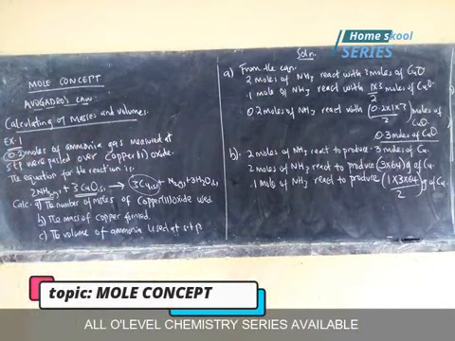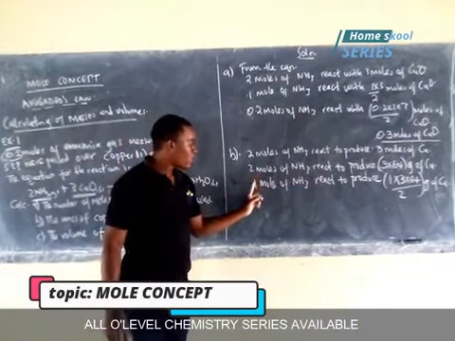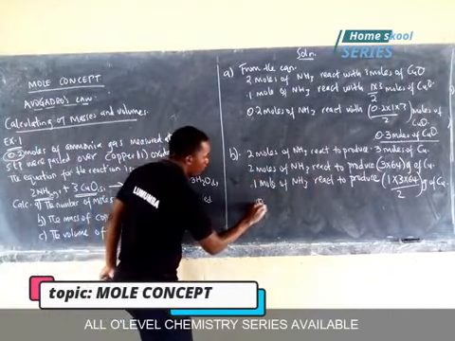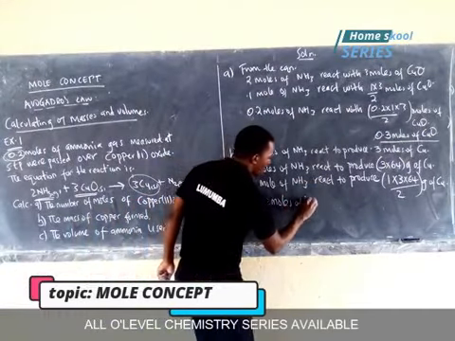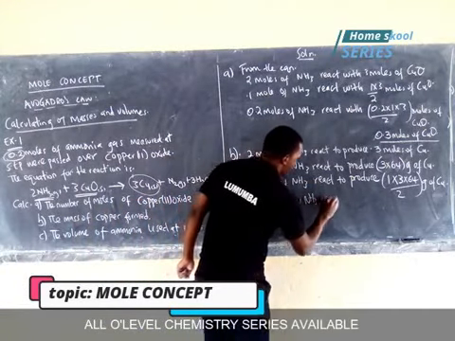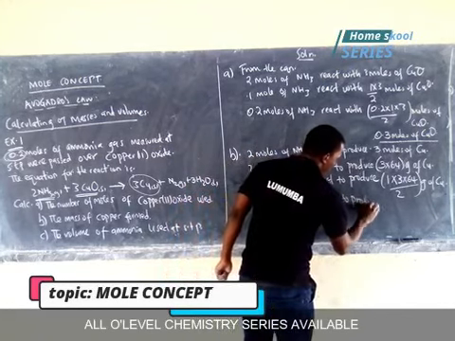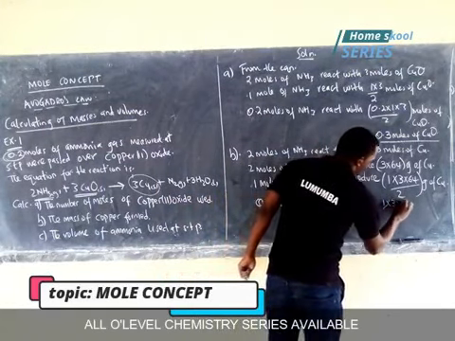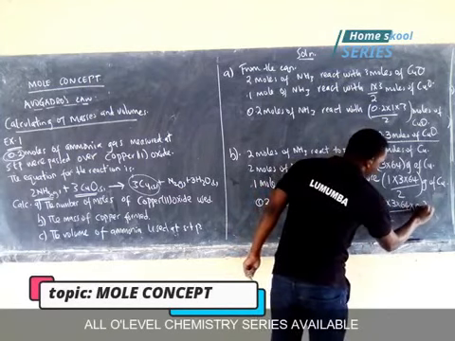What of the given number of moles, the 0.2? Because 2 gave 3, then 1 gave that. What of the 0.2? So 0.2 moles of ammonia react to produce, cross multiply again. So you have 1 times 3 times 64 divided by 2 times 0.2.